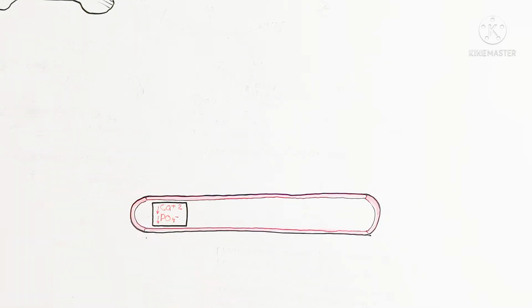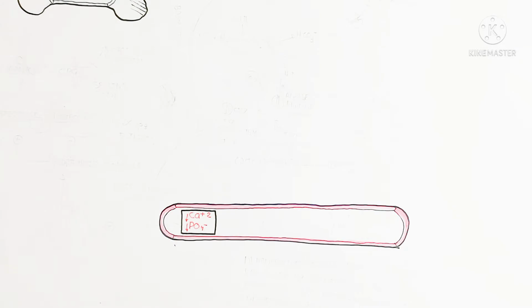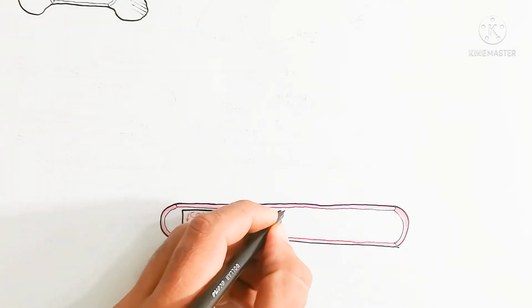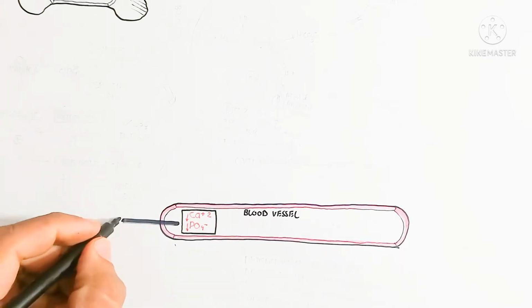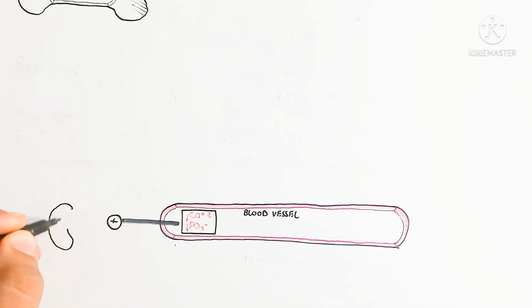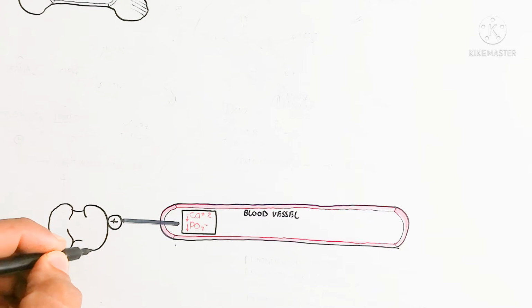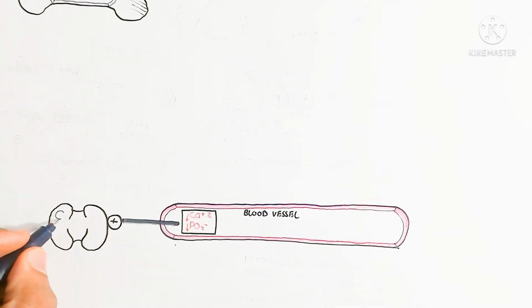When blood calcium drops, phosphate also drops. Phosphate is used for DNA repair as well as energy and other mechanisms. Calcium and phosphate are also deposited into the bone.